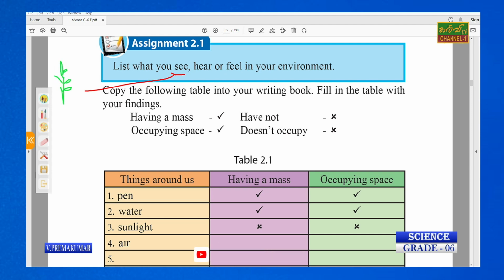Plants we can see, because when we visit the garden we can see certain living things, that's insects. Insects we can observe, or animals like frogs, right? We can observe frogs or some insects. So in the home garden we can hear